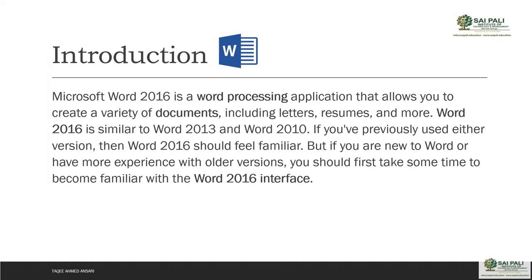Now Microsoft Word 2016 is a word processing application that allows you to create a variety of documents. MS Word is word processing related to text data. It allows you to create a variety of documents, including letters, resumes, and more. Lots of more data which is basically related to text. Word 2016 is similar to Word 2013 and Word 2010.